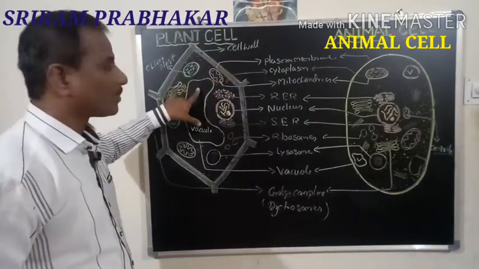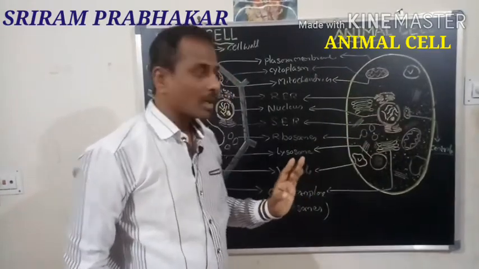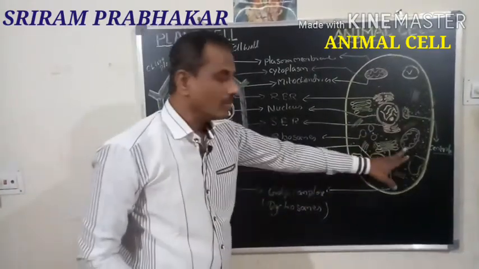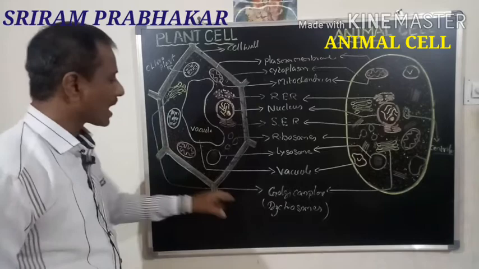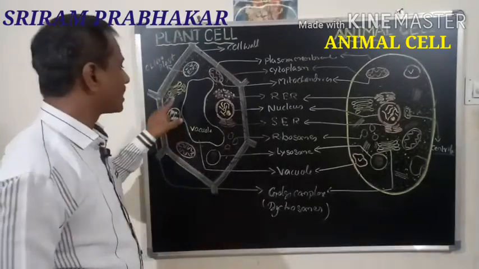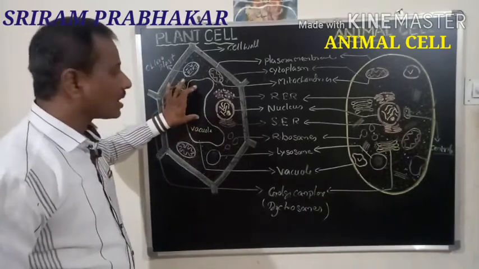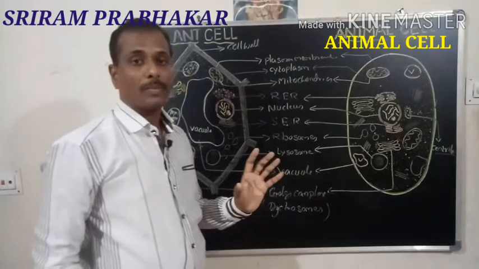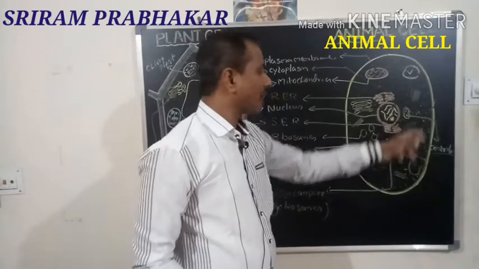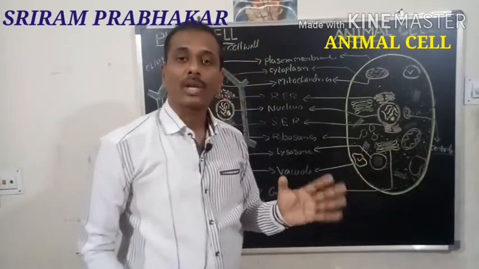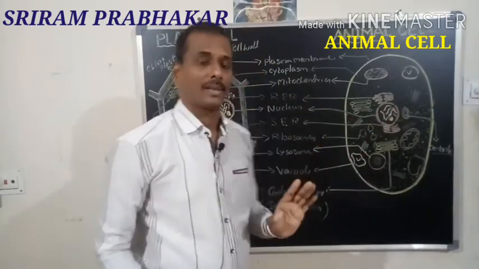Chloroplast is present in the plant cell, chloroplast is absent in the animal cell. So here Golgi complex is in animal cell. Here the little portion of this part is called dictyosomes, which are present in the plant cell. Another difference is that in the plant cell the large vacuole is present which can push the nucleus to the periphery. Here in the animal cell generally vacuoles are absent. If present, they are very small in size.